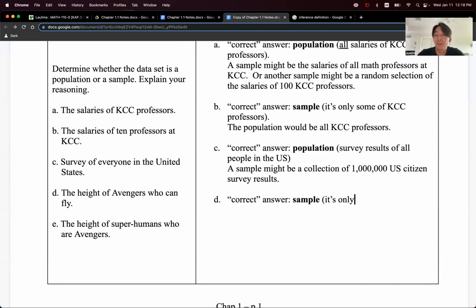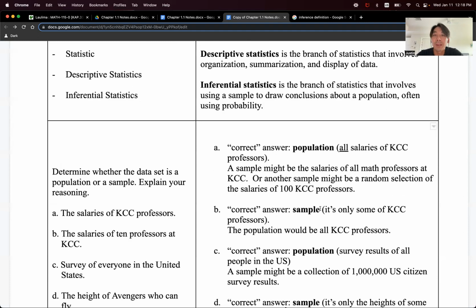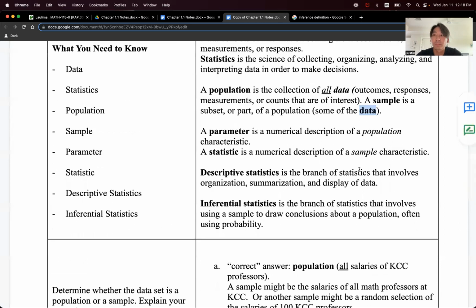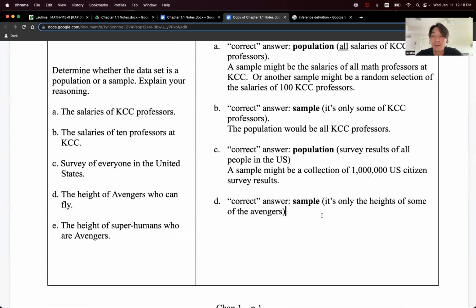And why sample? It's only some of the Avengers, right? It's only the heights of some. So technically speaking, again, the data that we're looking at is not the Avengers, but it's the heights of them. And so if you think back to our definition of population and sample, a population is the data of everything, right? Sample is the data of a subset. Okay, so correct answer is the sample is only the heights of some of the Avengers. So the population would be the heights of all Avengers, right?